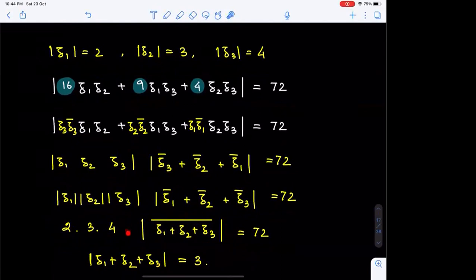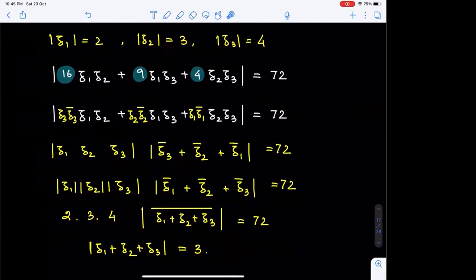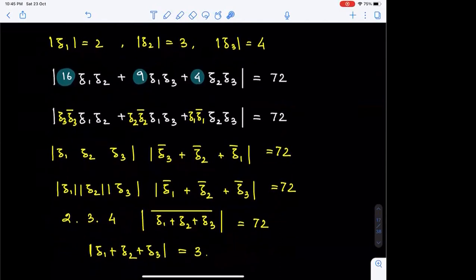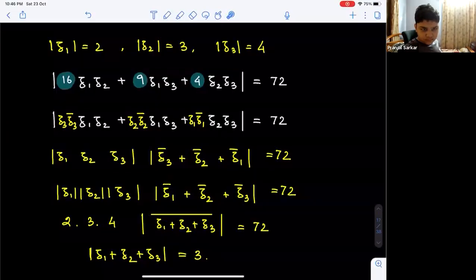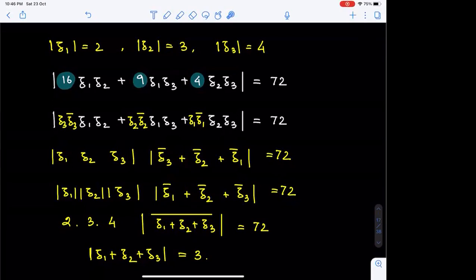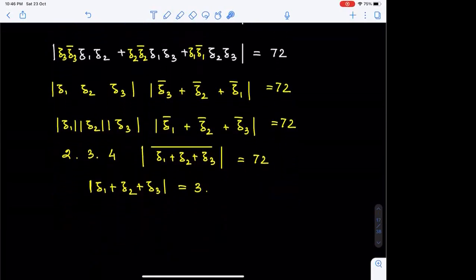So we can even replace modulus of Z1 plus Z2 plus Z3 whole bar with modulus of Z1 plus Z2 plus Z3. Okay? Is the variation clear? Yes, sir. Yes. So we are proceeding ahead.